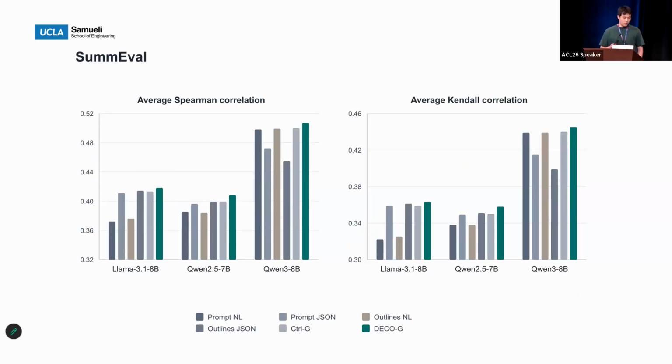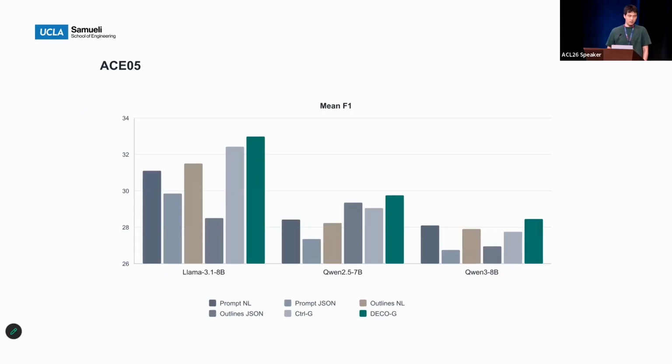And then moving on to summary evaluation, the goal is to align the model ratings with human annotations while maintaining the required output format. And here, decoupled generation achieves the best average correlation with human annotation while still achieving 100% format compliance. And finally, we have event argument extraction, where we evaluate the F1 score over argument groups. And here, Deco-G also achieves better or comparable performance overall.